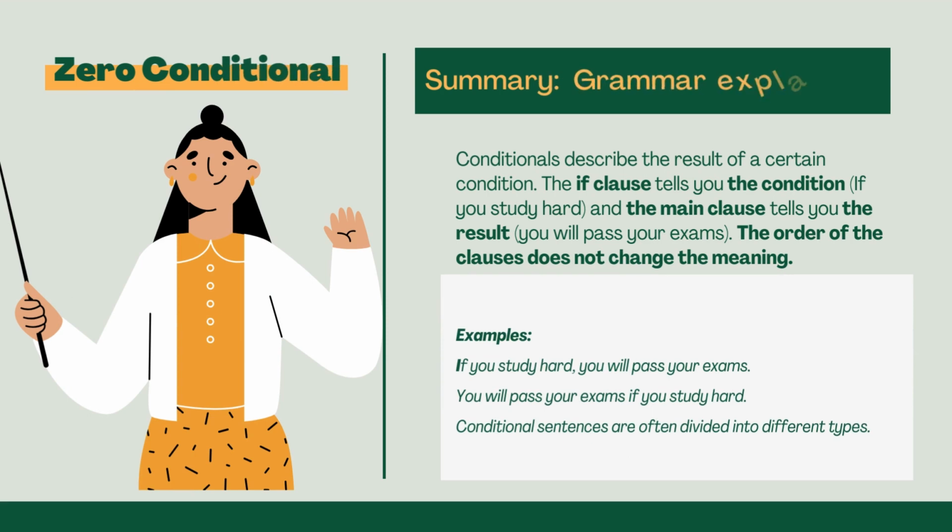Zero conditional. Summary, grammar explanation. Conditionals describe the result of a certain condition. The if clause tells you the condition, if you study hard, and the main clause tells you the result, you will pass your exams. The order of the clauses does not change the meaning. Examples. If you study hard, you will pass your exams. You will pass your exams if you study hard. Conditional sentences are often divided into different types.